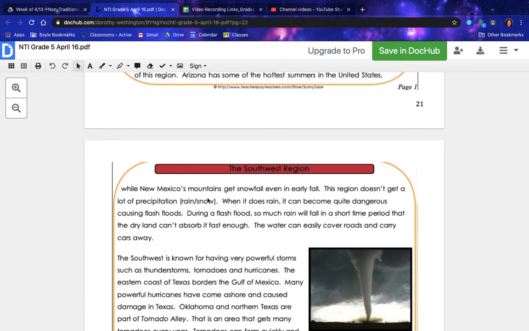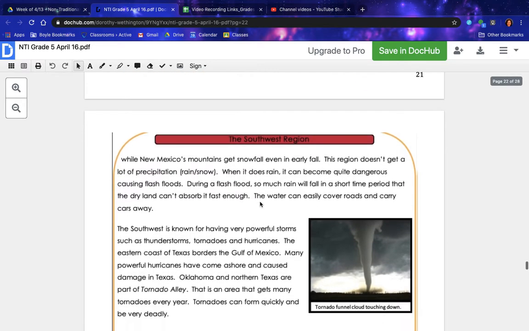While New Mexico's mountains get snowfall even in early fall, this region doesn't get a lot of precipitation like rain or snow. When it does rain, it can become quite dangerous, causing flash floods. During a flash flood, so much rain will fall in a short time period that the dry land can't absorb it fast enough. The water can easily cover roads and carry cars away.